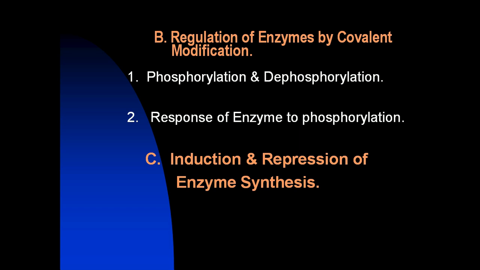The activity of this enzyme decreases during dephosphorylation. It means glycogen phosphorylase becomes activated in the phosphorylated form and becomes inactivated in the dephosphorylated form.